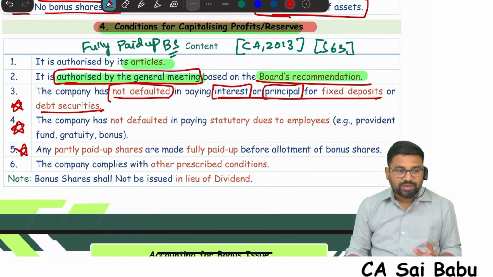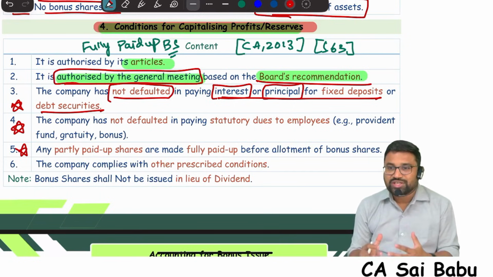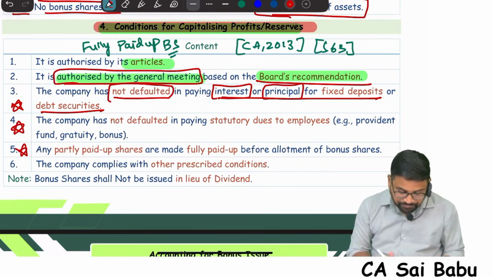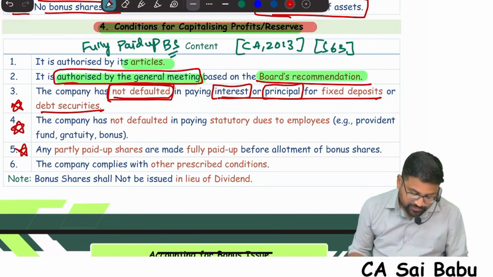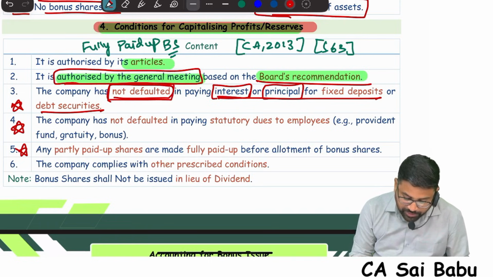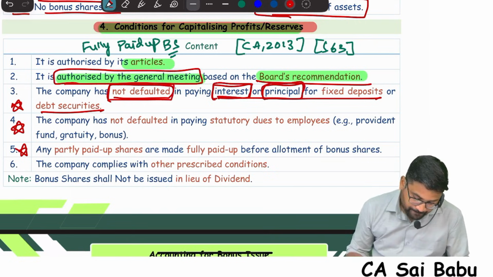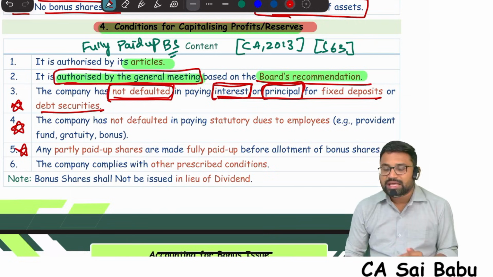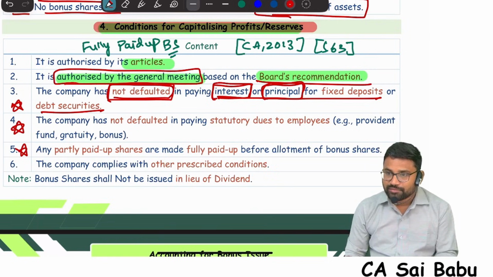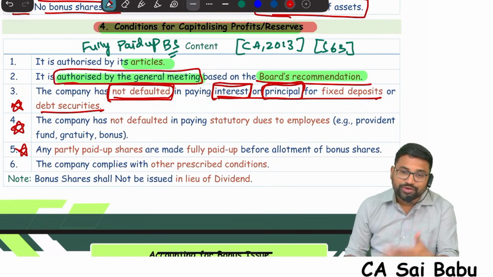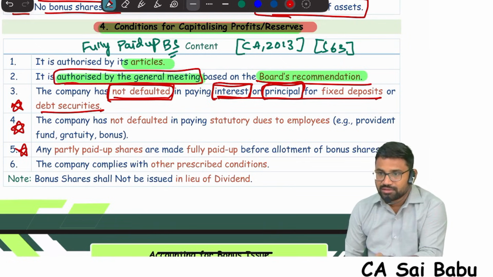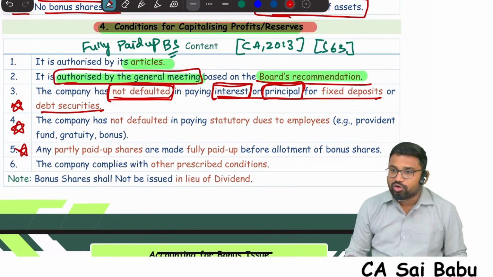Because the intention of the Companies Act is very simple: dear company, when you have taken any debts, first you need to make the payment of those debts. If there is any default in the interest or principal portion, then you are not eligible for a bonus issue. Here the meaning is, the due date already came and you are not paying interest, or the maturity date already came and you are not paying principal. That means you are not eligible to go for a bonus issue.